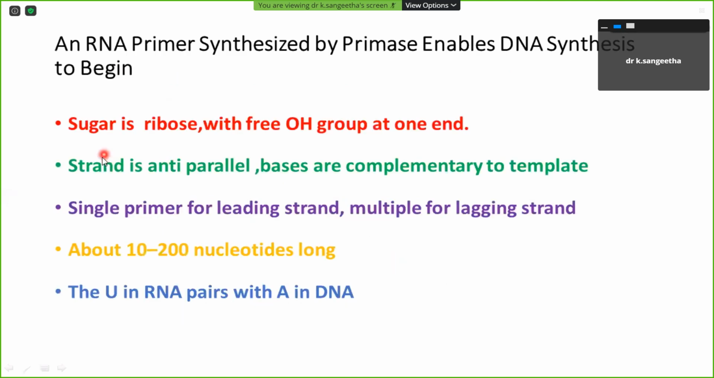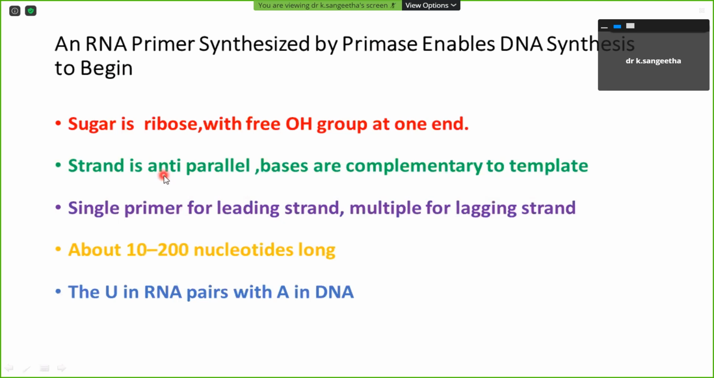The sugar is a ribose with a free OH group at one end, the 3' end. The strand is anti-parallel, and the base is complementary to the template. There is a single primer for the leading strand, and multiple primers for the lagging strand. So if they ask about Okazaki fragments or the replication fork, these are the points we are expecting from you. The RNA primer is made by the primase enzyme, and the 3' end of this RNA primer will be free.